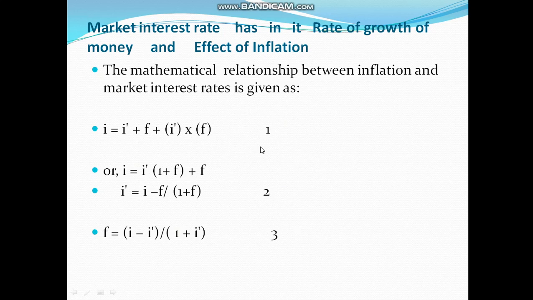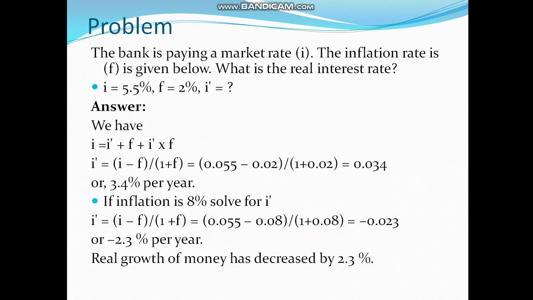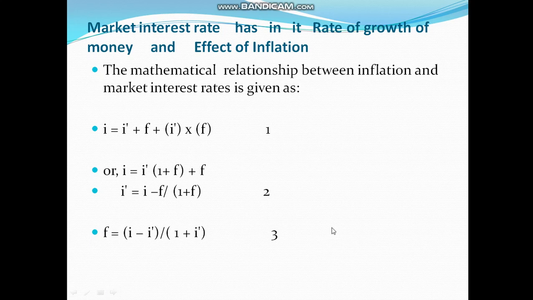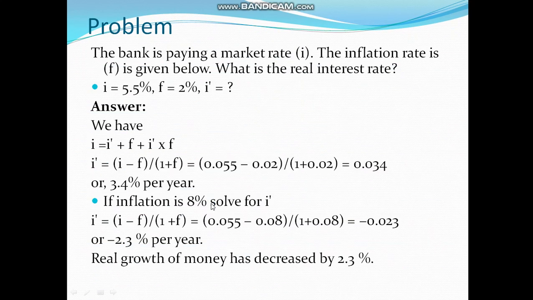Now based on this relation, let us take an example through a problem. Say a bank is paying a market interest rate of 5.5%. The inflation rate is 2%. Then what will be the real interest rate? We have the generalized equation, I equals I dash plus f plus I dash into f. Then I dash equals I minus f divided by 1 plus f, as we have already found in equation 2, which equals 0.055 minus 0.02 divided by 1 plus 0.02.